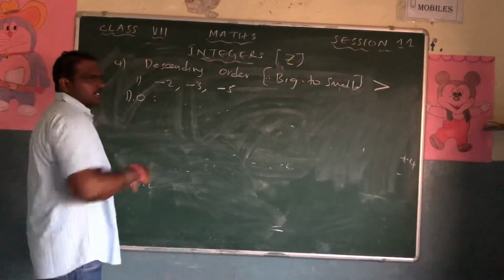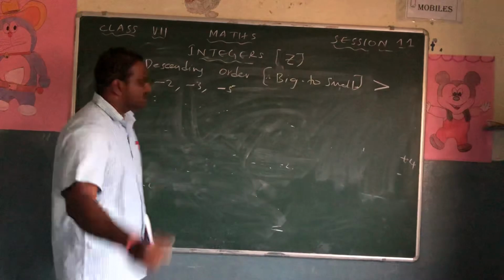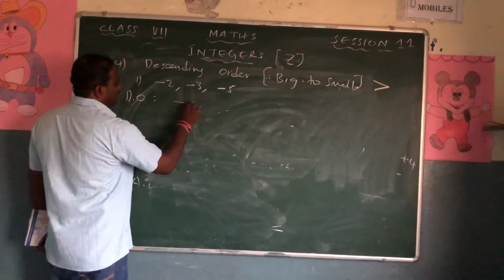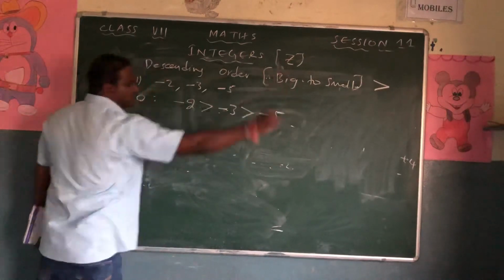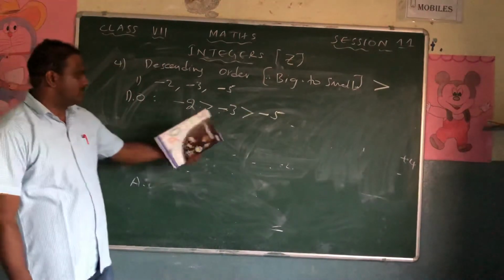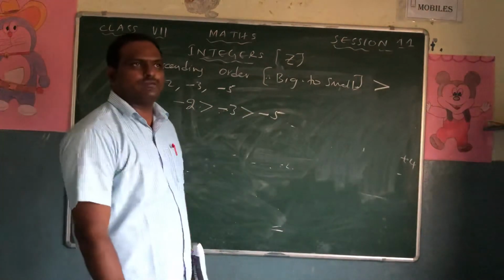Minus 2, minus 3, minus 5, all are minus. So obviously which is the bigger? You know, the smaller number is the bigger one. Minus 2 is bigger than minus 3, is bigger than minus 5.